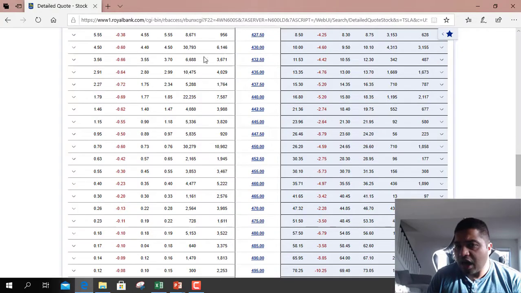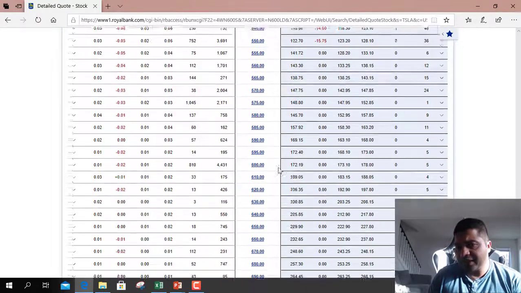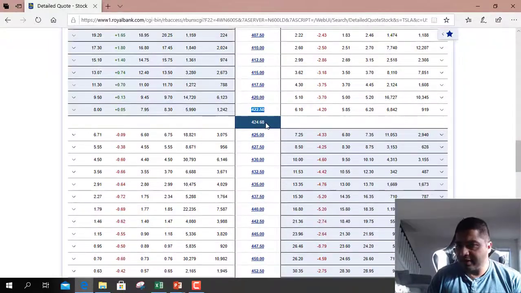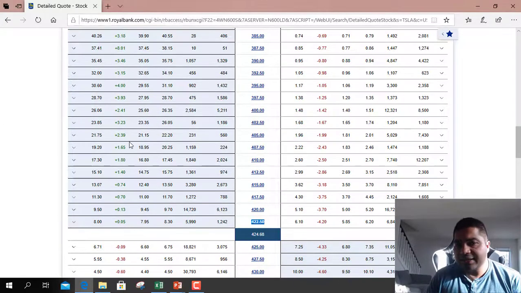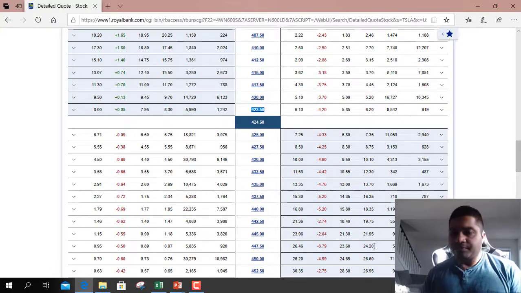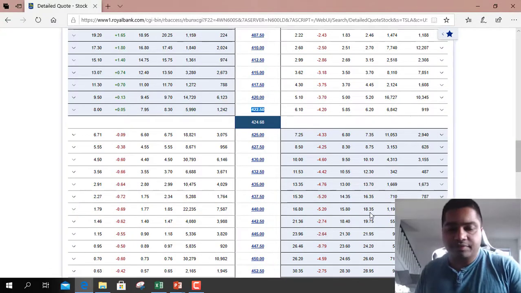All put options above the current stock price are in the money. These are calls, these are puts. So for calls, you have in the money and out of the money; for puts, it is reversed. The highlighted area is in the money. So you have to remember that.